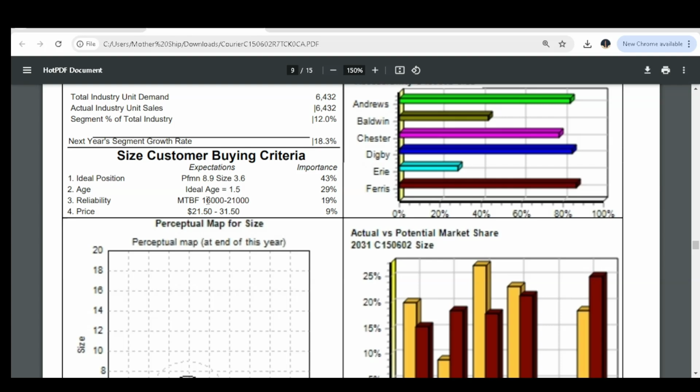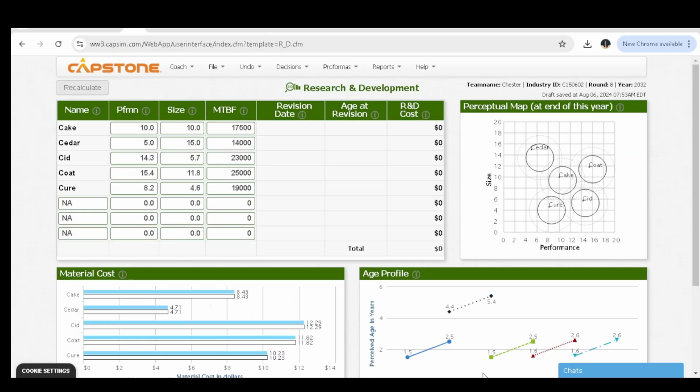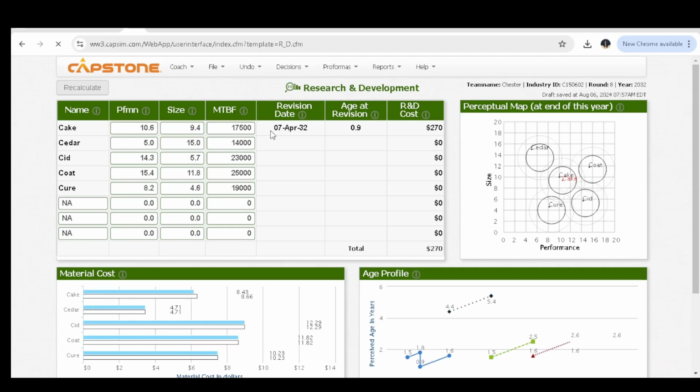And after going through the report, we are now ready to make a decision. So after going through the report, I came up with this decision for this round. For Cake, I decided that it should use a performance of 10.6 and a size of 9.4. Then you can recalculate, and then you see the revision date. You can see that the revision date is 7th of April 2032.